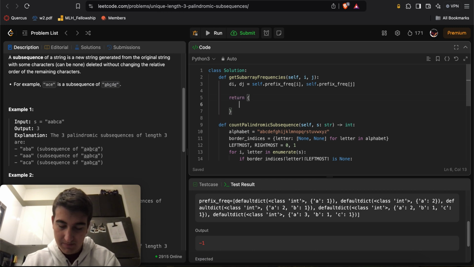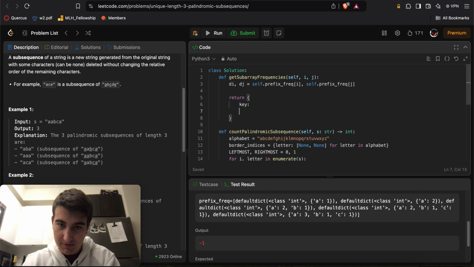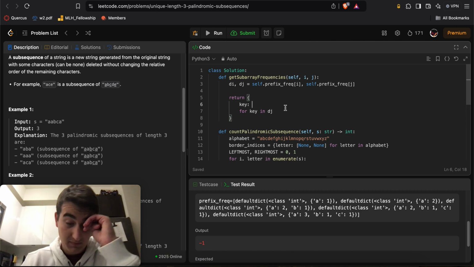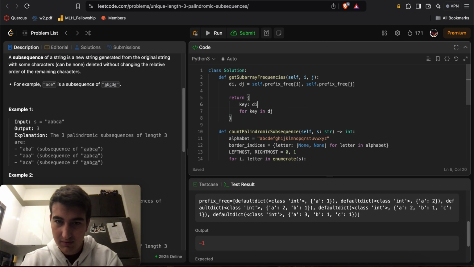A dictionary of j key points to j val. Or here we'll do key, comma, so for key and dj. And here we'll say di of key, dj of key,